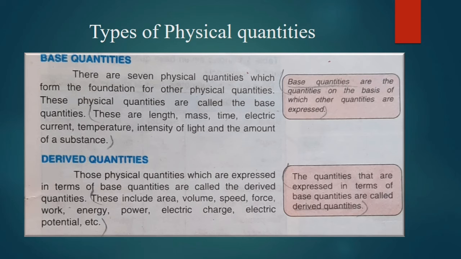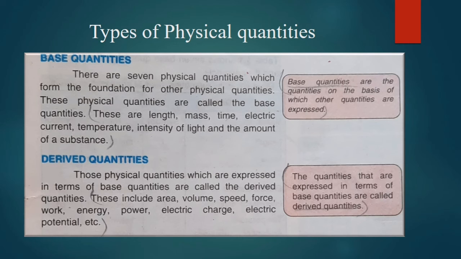These are only few derived quantities which are in our textbook, which include area, volume, speed, force, work, energy, power, electric charge and electric potential, but there are many other physical quantities which are known as derived quantities, but there are only few examples that are given in our textbook. So the definition is the quantities that are expressed in terms of base quantities are called derived quantities. That is the definition of derived quantities, and the base quantities are the quantities which form the foundation of all the other physical quantities, so that are base quantities.